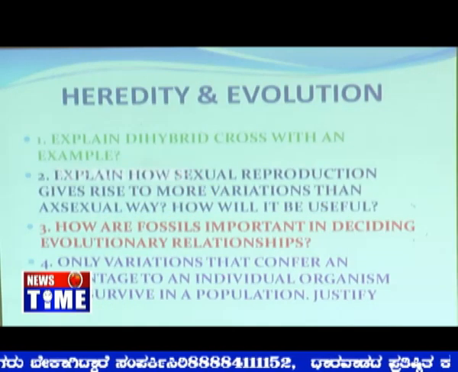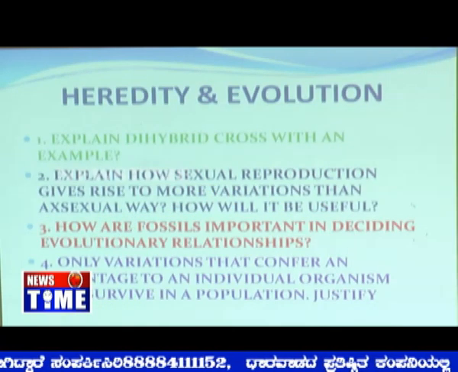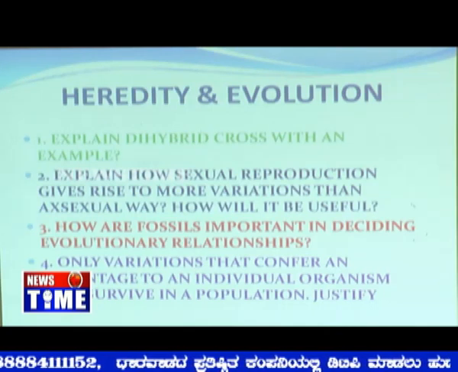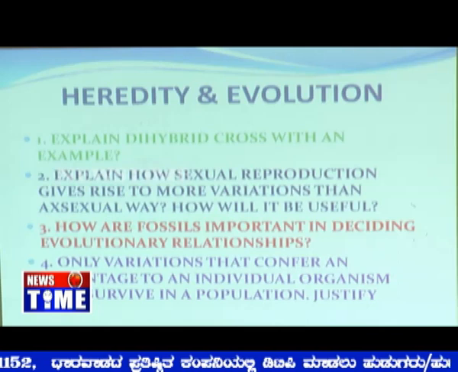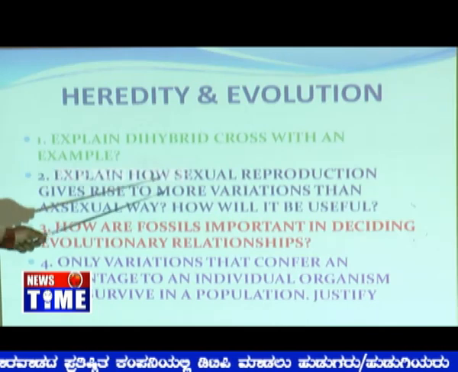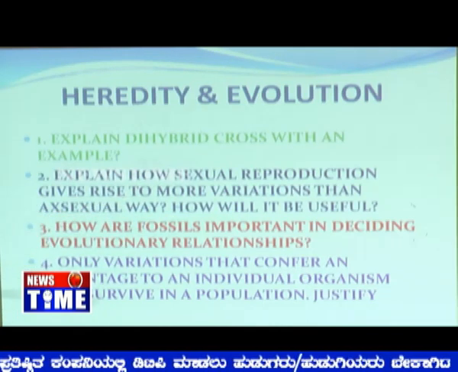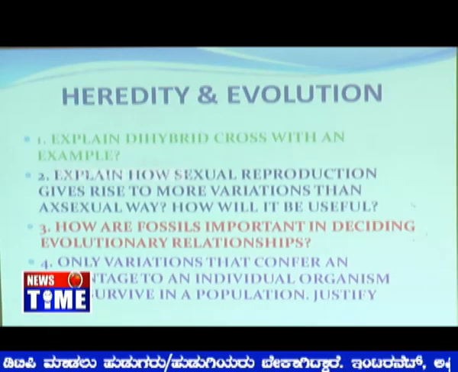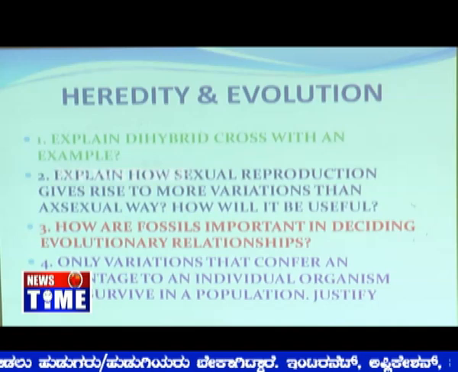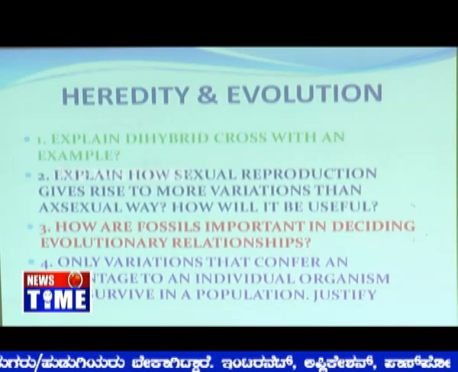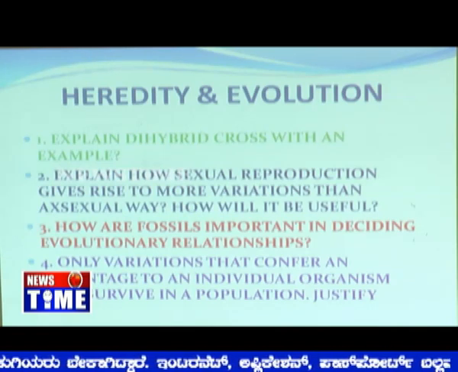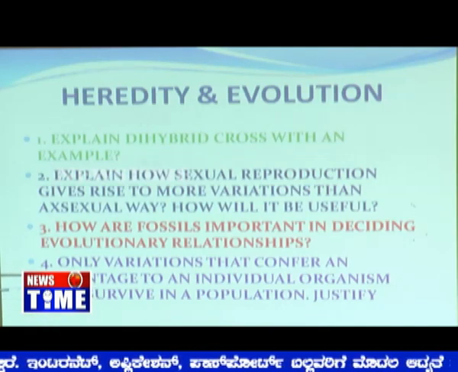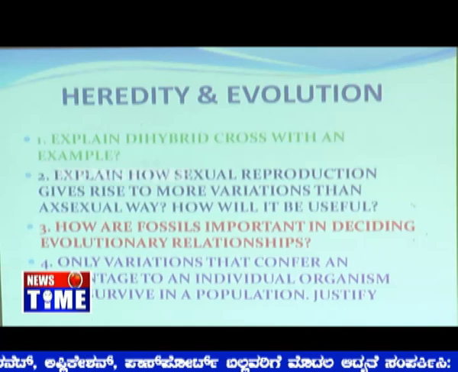We come across heredity and evolution. Heredity and evolution is another very important topic, wherein we come across monohybrid cross and dihybrid cross, that you have to practice. Other than that, sexual reproduction gives rise to more variations. That is another concept you have to look into there. And evidences for evolution, especially fossil evidences, and analogous organs, and another one called homologous organs.